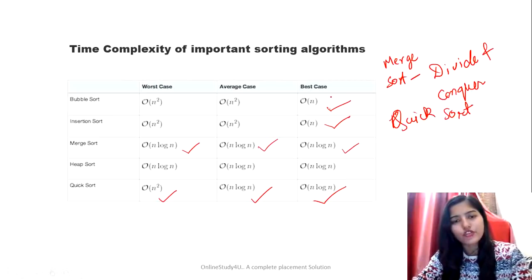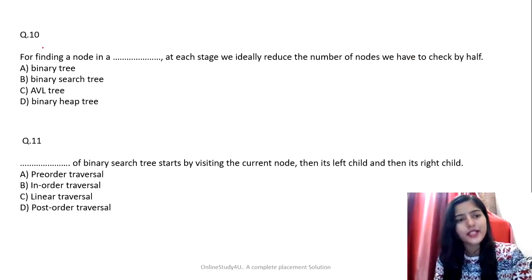Let's see the next question now. That is our 10th question: for finding a node in a data structure, at each stage we ideally reduce the number of nodes we have to check by half. So which tree is that? Binary tree, binary search tree, AVL, or binary heap tree? What is the correct answer for this question? You have to comment it.